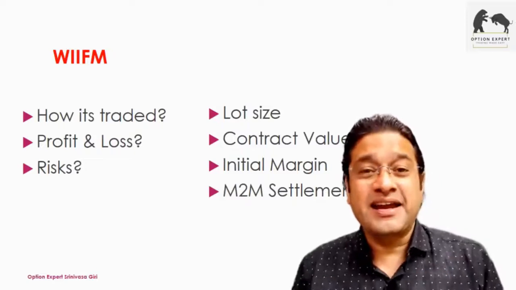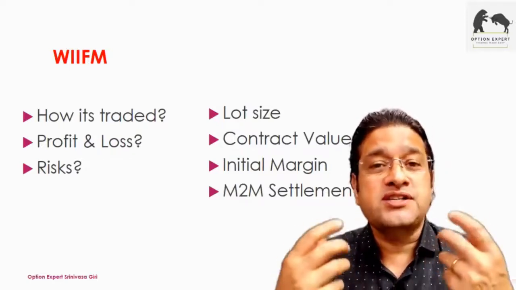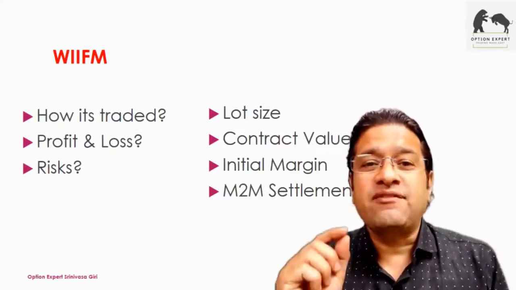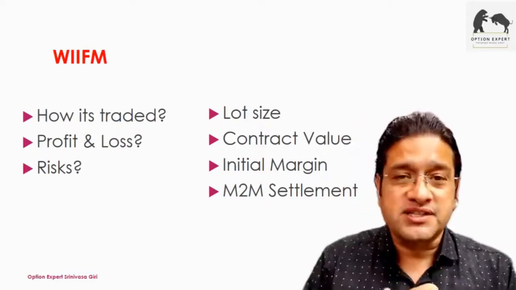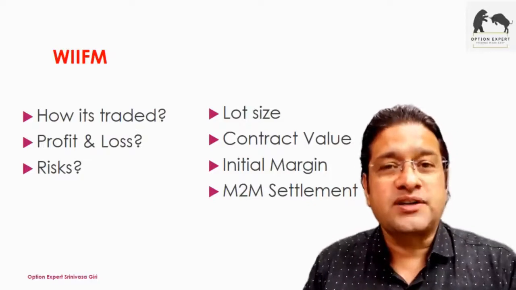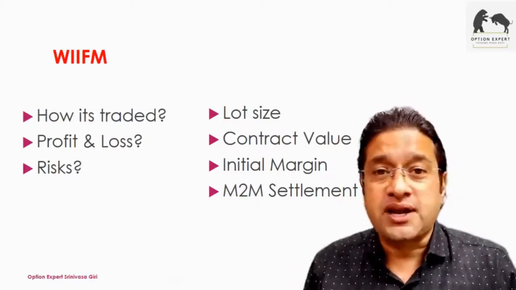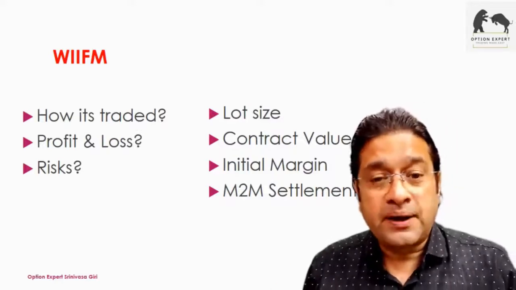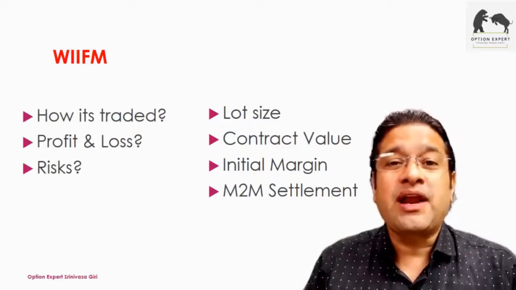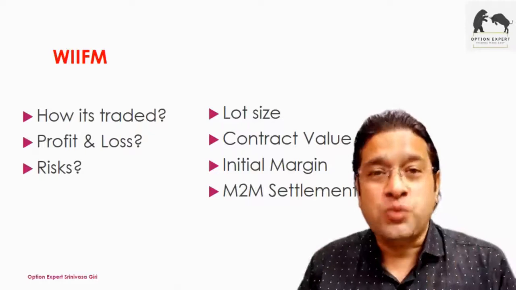To understand every contract, as I told you, it's actually a contract between the buyer and seller. These contracts will have a lot size, and I'll be talking about lot size. Obviously, this lot will have a contract value. When I say SBI is currently 185 rupees per share, it could be 200 rupees per share. But when it comes to a lot, SBI will be a lot of 3,000 shares. I'll have to multiply 185 into 3,000 to arrive at the contract value.